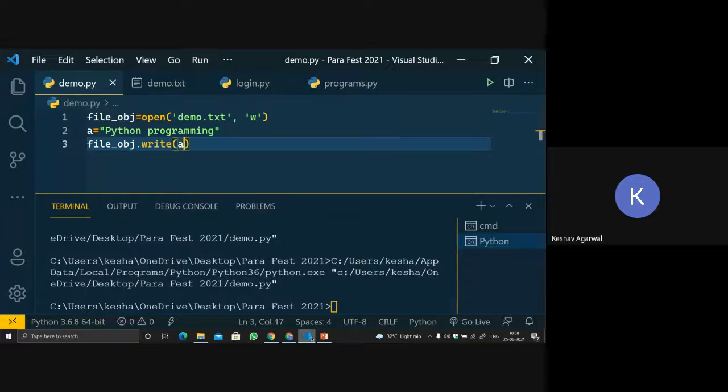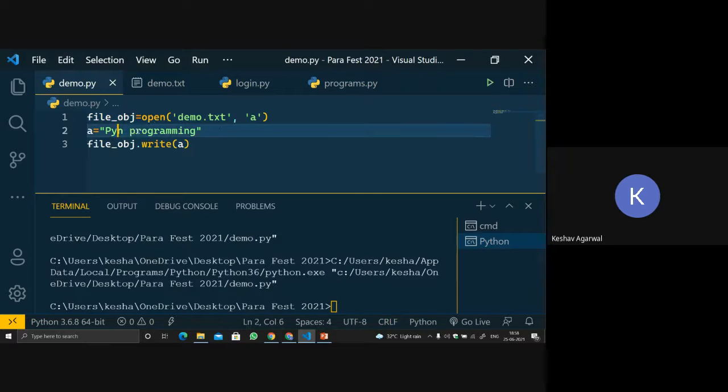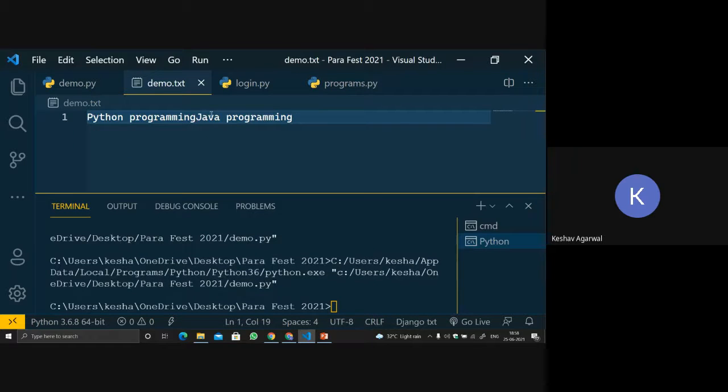So let's do one thing. Let's go over here and change the access mode to a. Beforehand we have Python programming written, so let's write Java instead of Python so that we can understand. Let's run the code. And see, we wrote Python programming, and after that we have Java programming written. So it is appending.